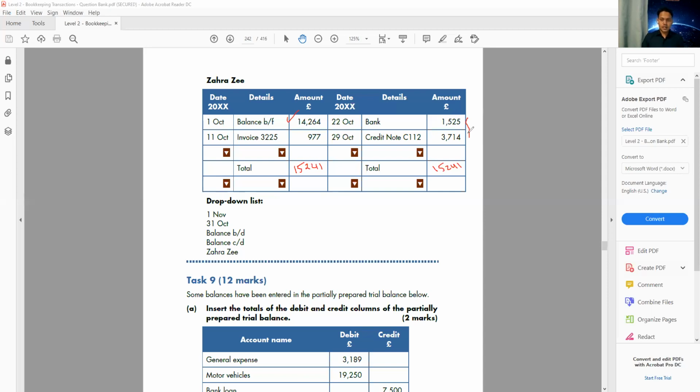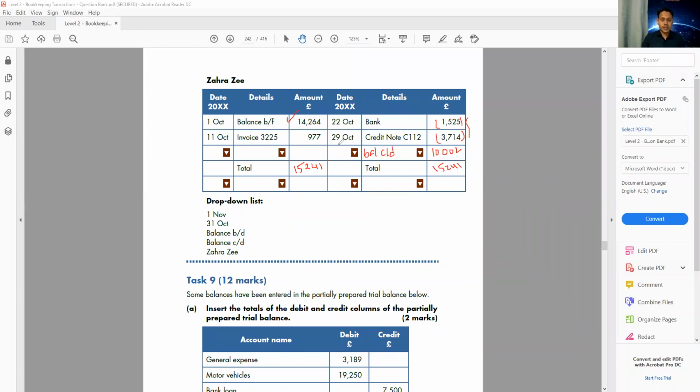So 15,241 minus 5,239 minus 3,714. That will give me my balance CD. So the difference is 10,002. Thank you, Farida. So that's my balance CD. Balance CD.